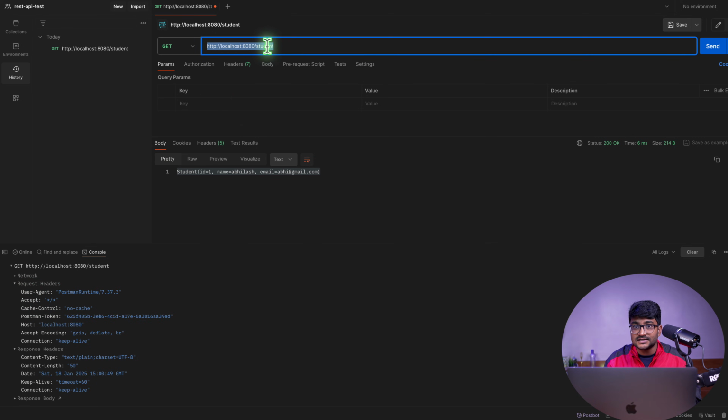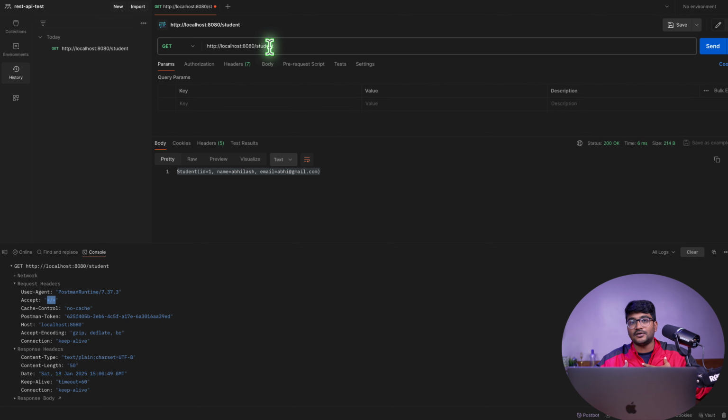So while we hit this request, all these things went with the request, and there is an attribute over here called accept, and there is an asterisk/asterisk. This means that the client is ready to accept the data in whatever way the server is exposing it.